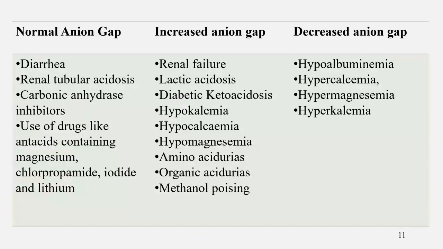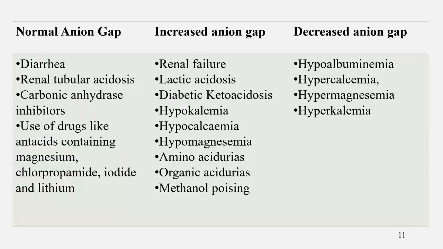Next, what are the causes for anion gap changes? Normal anion gap, increased anion gap and decreased anion gap. Normal anion gap is seen in diarrhea, renal tubular acidosis, carbonic anhydrase inhibitors, and use of drugs like antacids containing magnesium, chlorpropamide, iodide and lithium. These are the normal anion gap causes.